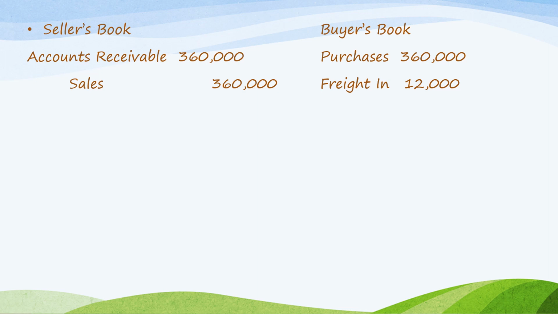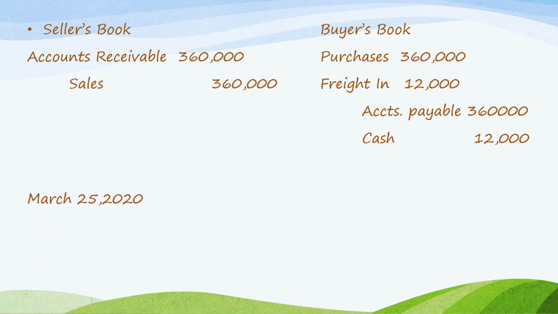Whereas the buyer, it will record purchases of 360,000, and since it is FOB shipping point, it will be the one to record freight in, so 12,000. And then since it is freight collect, it was the buyer who made the payment of the freight, so credit cash 12,000, and then accounts payable 360,000.